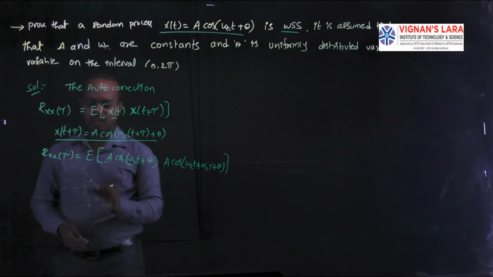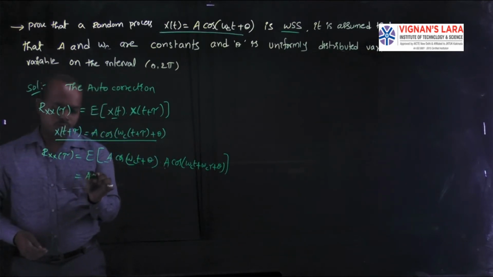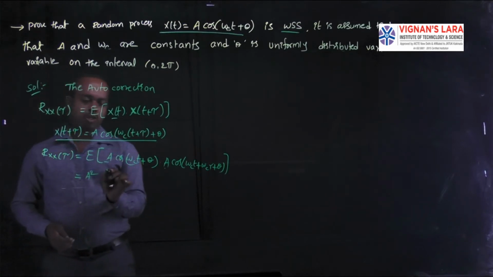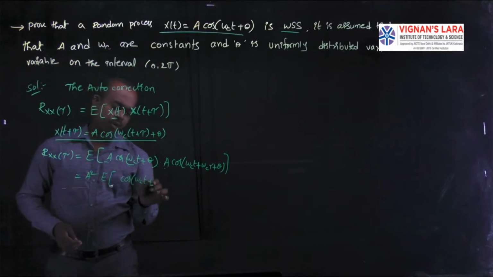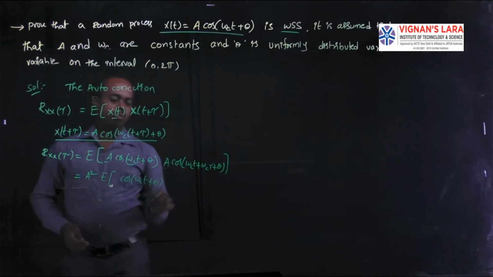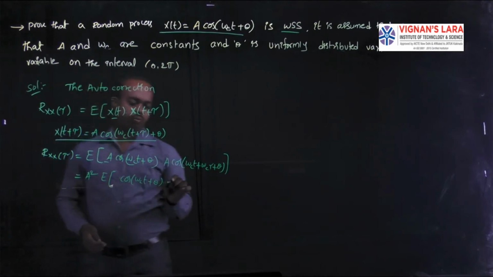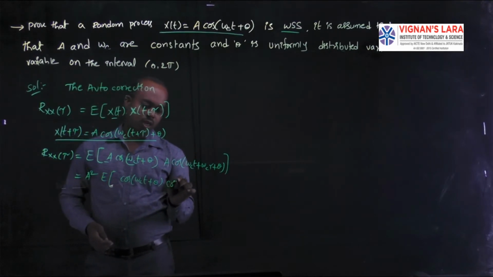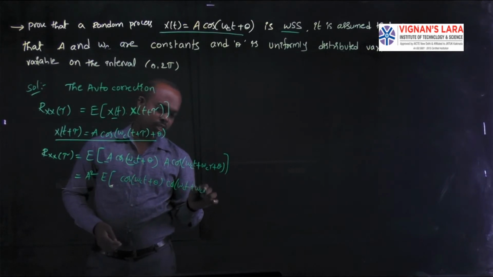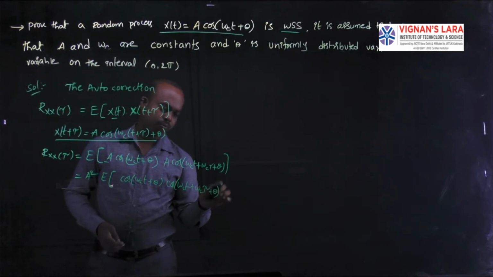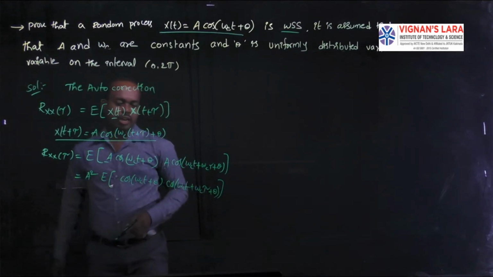Based on the theory, we can take A square as common, and the remaining terms are the expectation of cos of omega ct plus theta into cos of omega ct plus omega c tau plus theta.